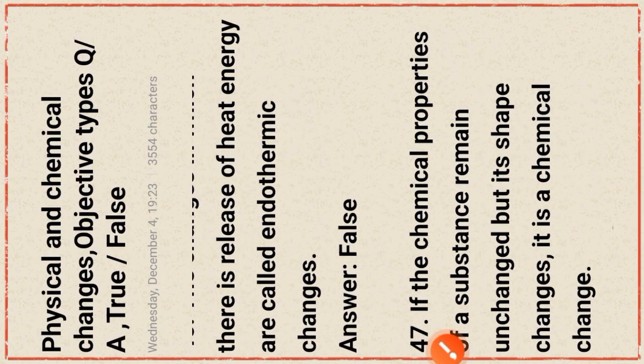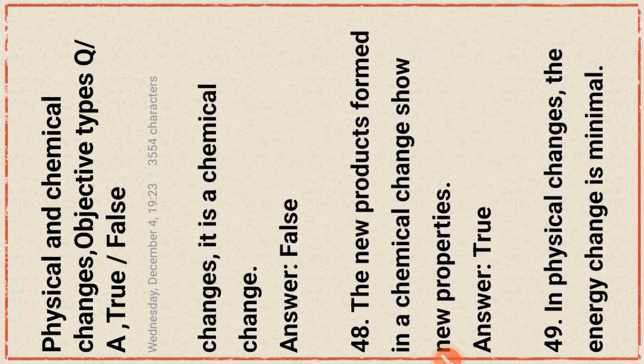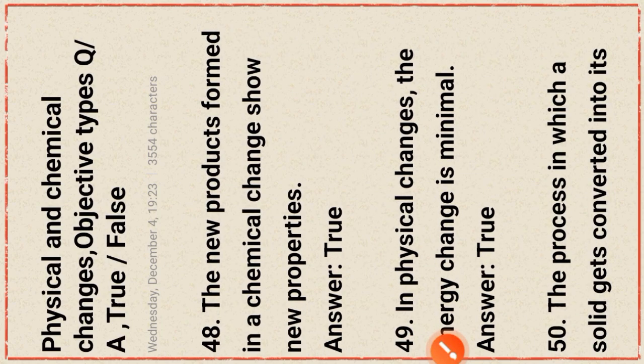Okay. Next question. If the chemical property of a substance remains unchanged, but its shape changes, it is a chemical change, not, it is the physical change. But this statement is false. Next question. The new products formed in a chemical change show new properties. This statement is true. In physical change, the energy change is minimal. This statement is true.